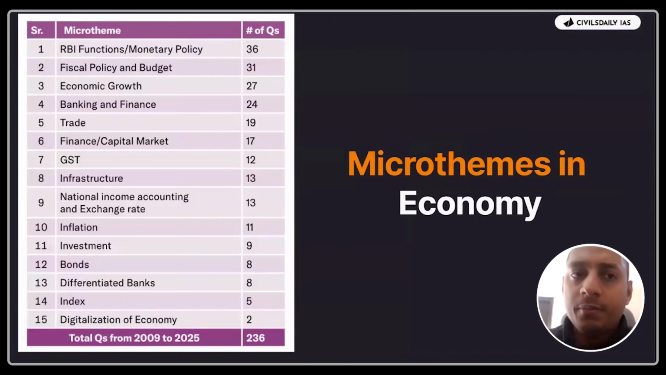And if you compare the same, you can see here that these are the most important micro themes which we have already given in the Prelims micro themes document, right? So here, as you can see, RBI functions 36 questions, fiscal policy 31, economic growth 27, banking finance 27, trade. These are the most important micro themes which you have to definitely follow.